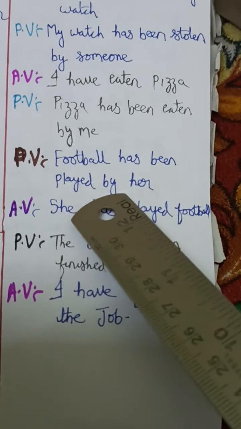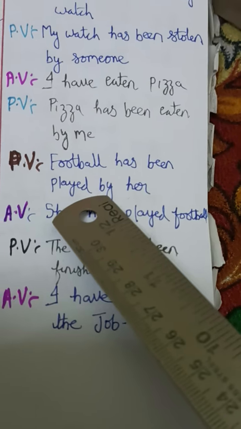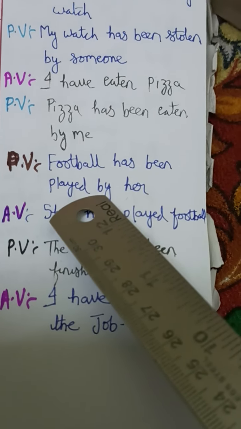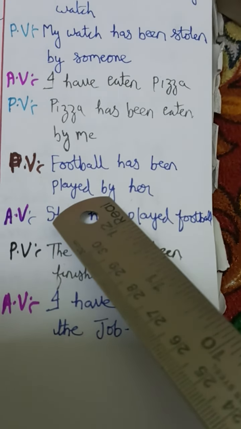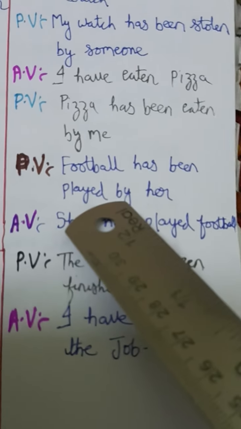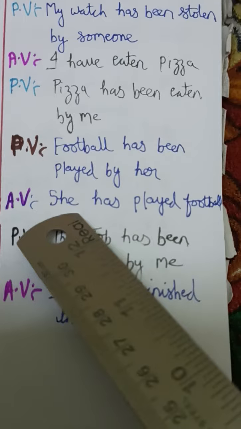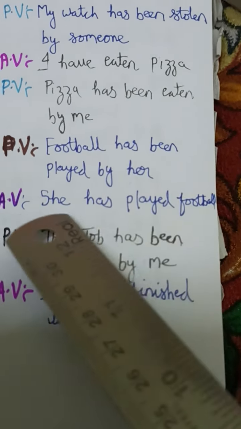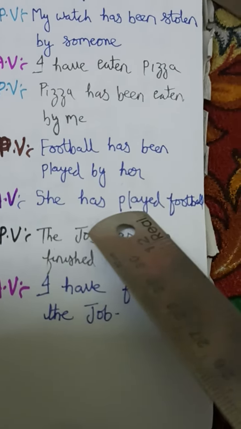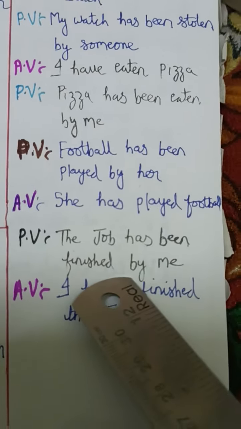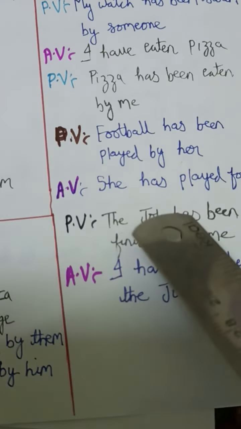Next, if you see, this "by" is given here. "By" means passive voice. So we have to do the opposite, we have to remove what is extra here, and "by" should be removed. And as usual we should start with subject becoming object, object becoming subject, "her" becomes "she", and we have to remove "been". So, she has played football. Very easy it is.